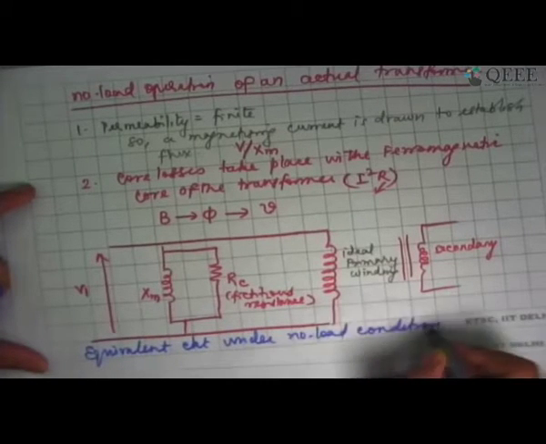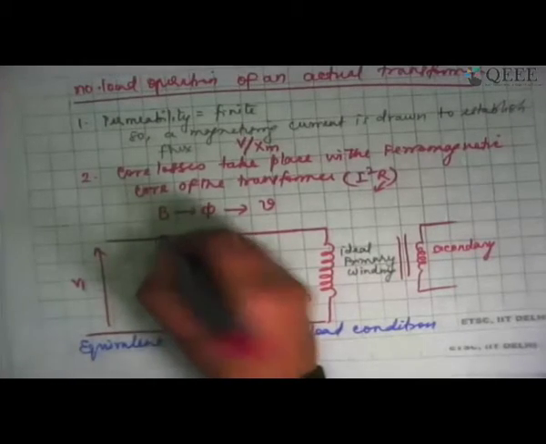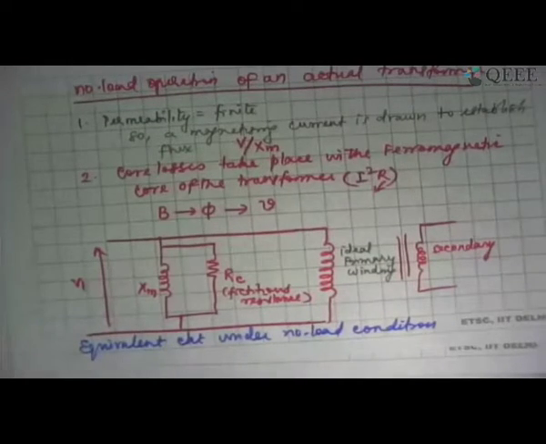So this is the equivalent circuit of the transformer under no load condition. At this point, let us try to draw the phasor diagram corresponding to the no load operation of the transformer. Loaded operation phasor diagram we will take up tomorrow. But let me conclude today's class with a couple of problems discussed, or I'll give them to you as homework. You can try them out and tomorrow we can discuss those solutions. So let me first draw the phasor diagram before we conclude.